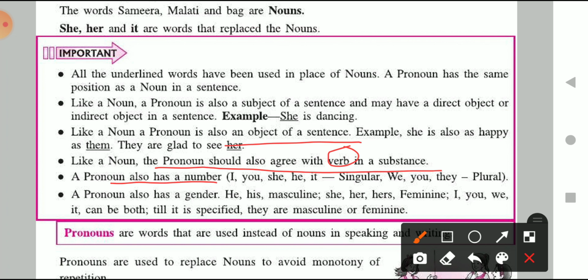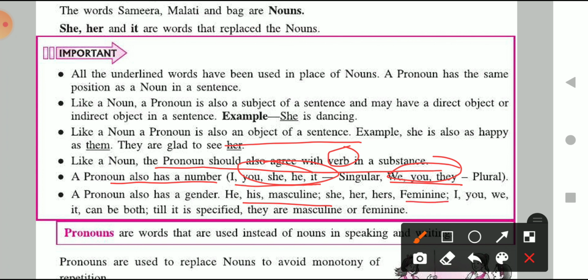A pronoun also has a number. For singular pronouns, what do we use? I, you, she, he, it. And for plural pronouns, we use we, they, you. These types of pronouns are used for singular and plural. A pronoun also has a gender. For example, he and his are used for the masculine gender. Masculine gender is for males.